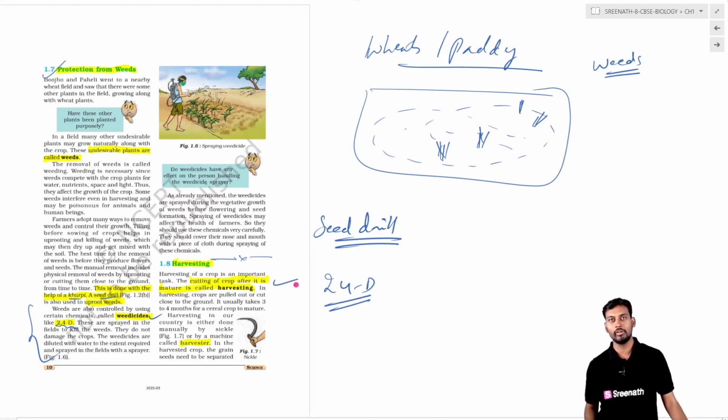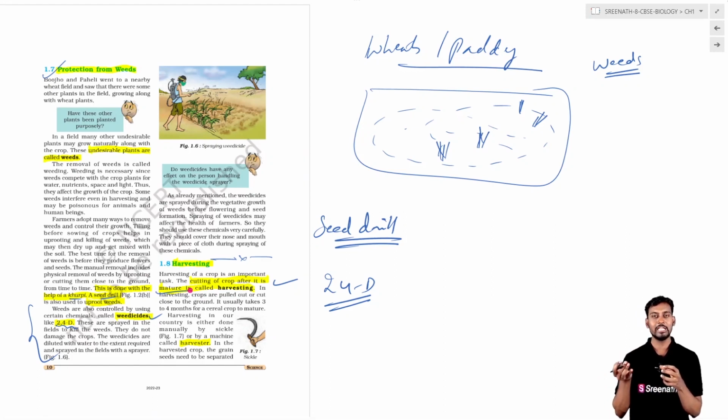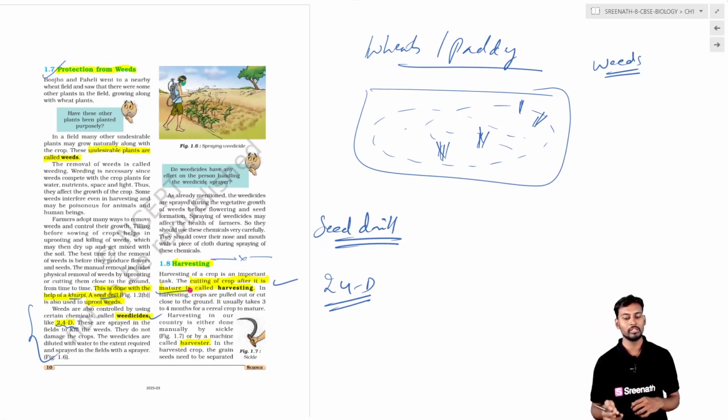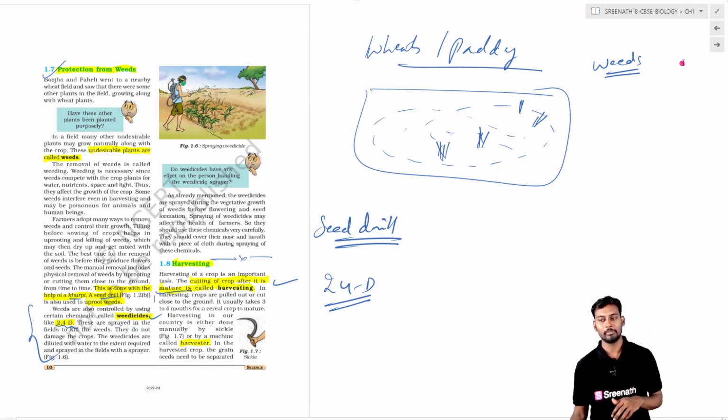Harvesting is the process where, when the plant attains maturation, the plantation is cut down by manual labor or by using some harvester, so that the crop is taken away by the farmer.